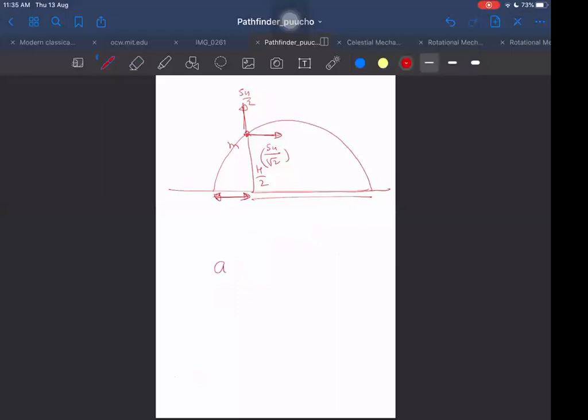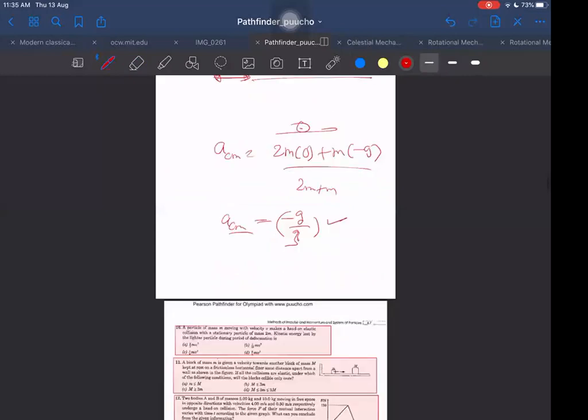What is the acceleration of the center of mass after one mass falls onto the ground? After one mass falls to the ground, the acceleration will become (2m into 0 plus m into minus g) upon 3m, so the m cancels. Then it is minus g by 3. This is also uniformly accelerated motion, so the center of mass is still following a parabolic path.